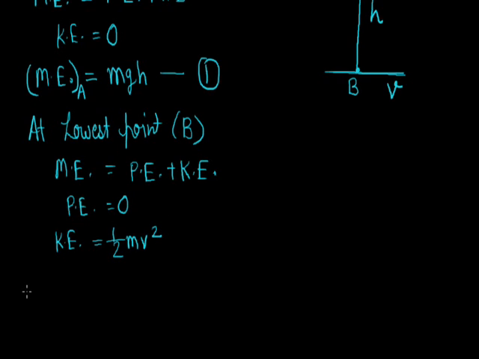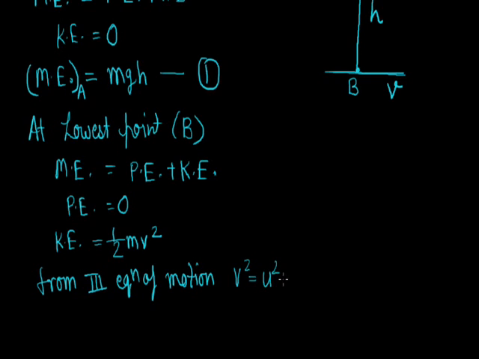As we know from the third equation of motion, v square equals u square plus 2gh.